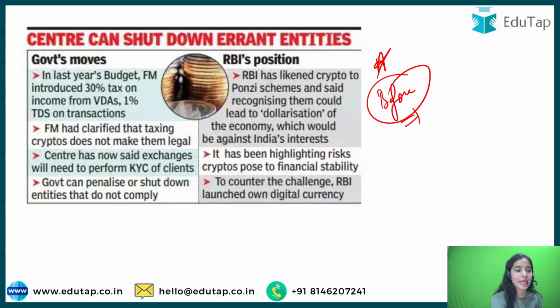Okay, in the last year's budget, the finance minister took the step of introducing a 30% tax on the income from virtual digital assets. In July of the previous year, 1% TDS on the transactions was introduced regarding the VDAs. That is, TDS is the tax deductible at source. You can read the other steps, other provisions also.